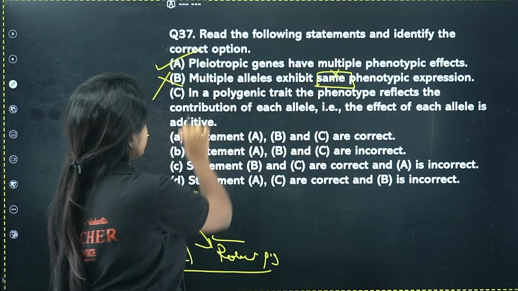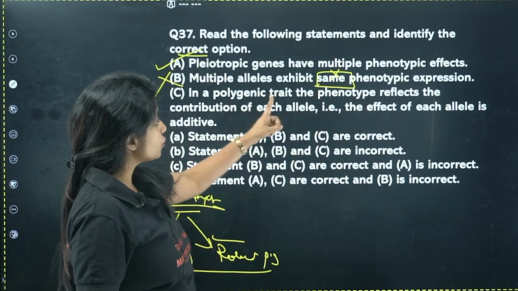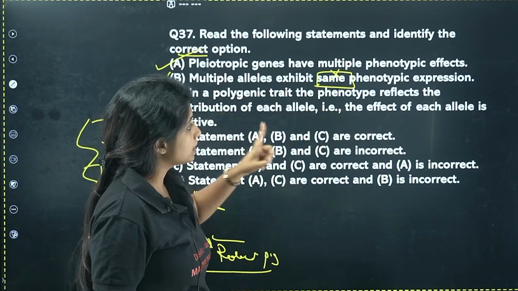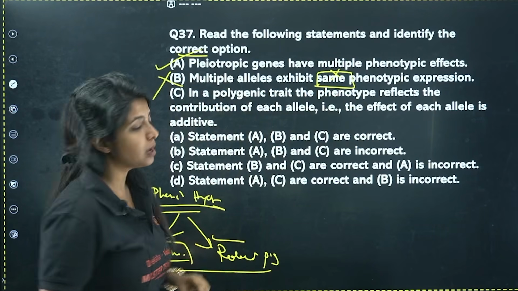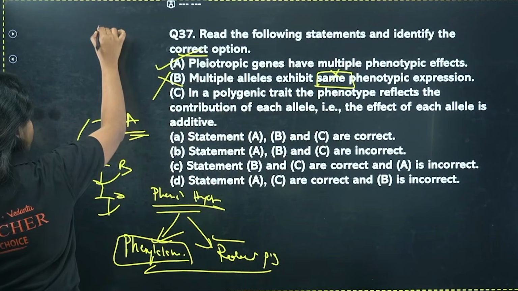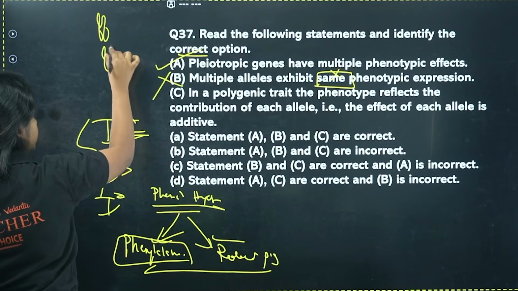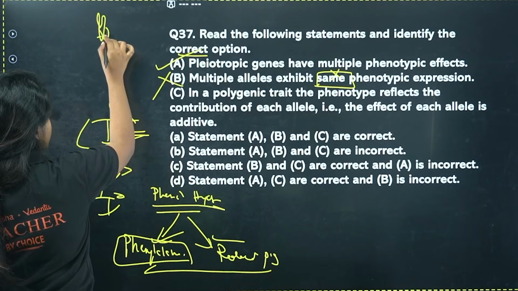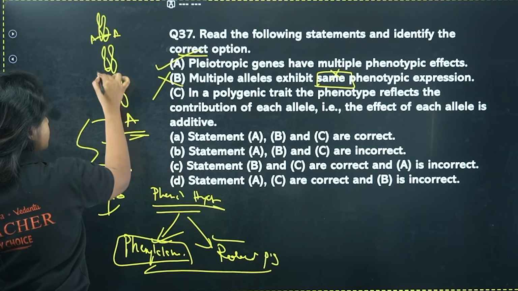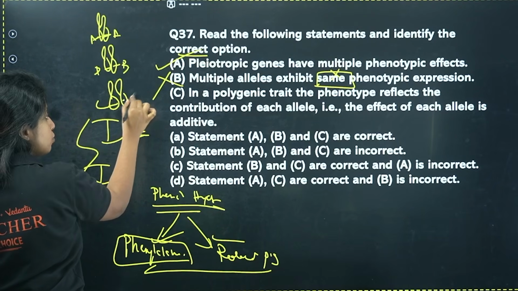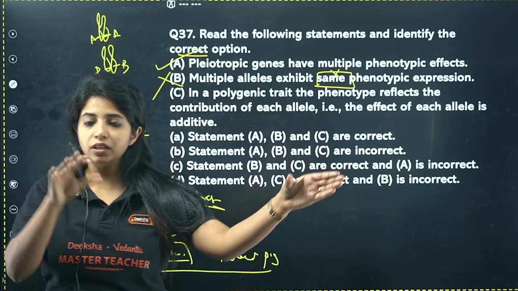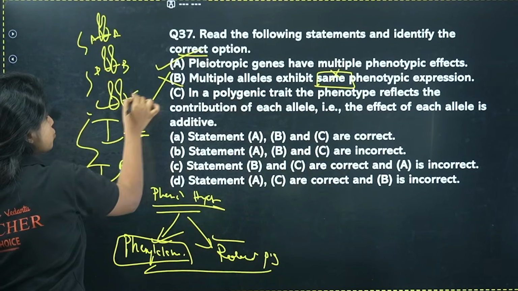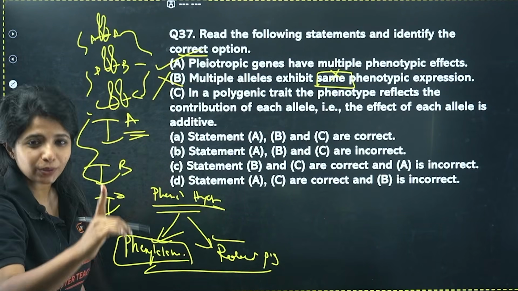What do you have to find out? You have to find the correct option. In a polygenic trait, the phenotype reflects the contribution of each allele. That is, the effect of each allele is additive. What do you mean by that? For example, I have already told you the skin color and your height. All of them are going to be coded by multiple genes, not one gene. In Mendel we have studied that capital T gene is going to code for tall. No, here multiple genes are going to show their effects for one particular character.